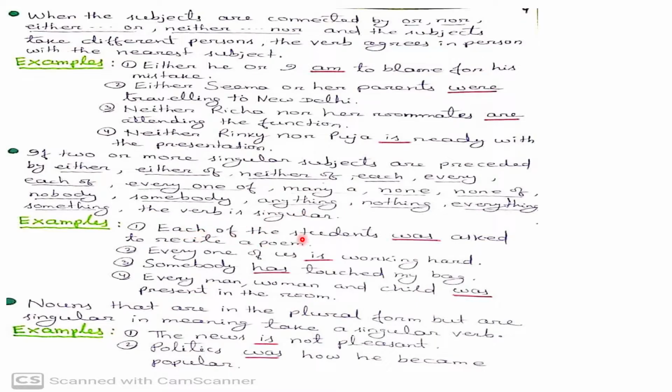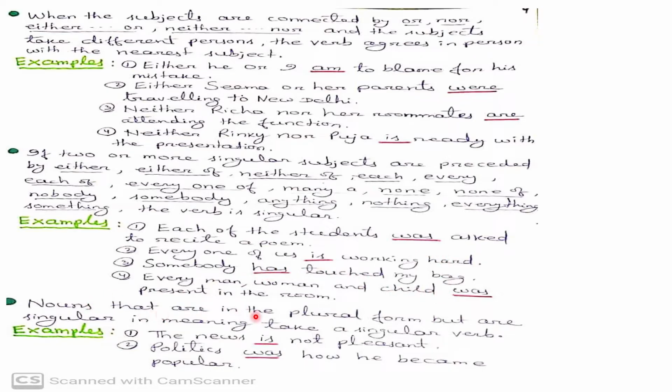Each of the students was asked to recite a poem. Every one of us is working hard. Somebody has tossed my bag. Every man, woman, and child was present in the room. In all these four sentences, we use the singular verb was, is, has, was. Look at the next rule.